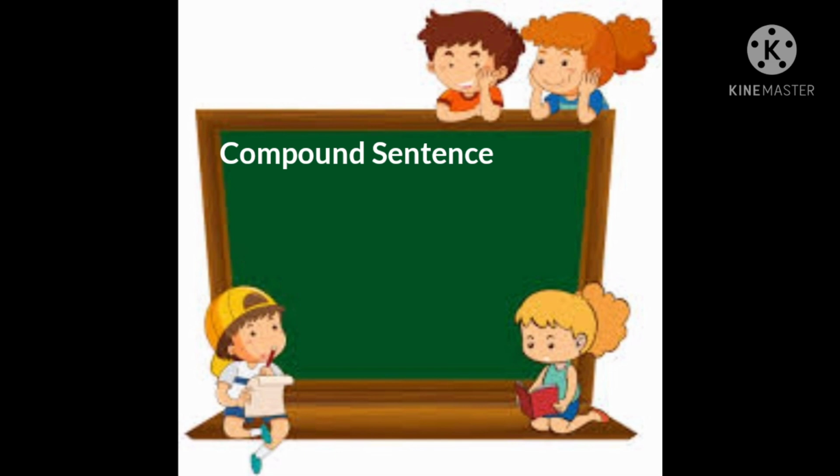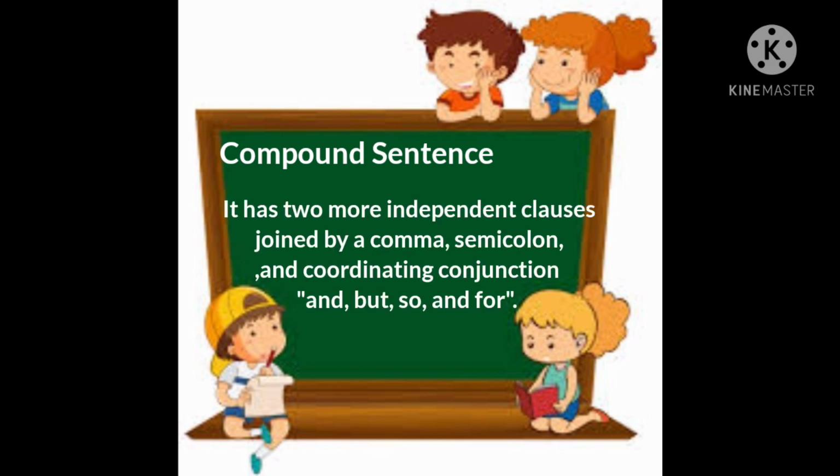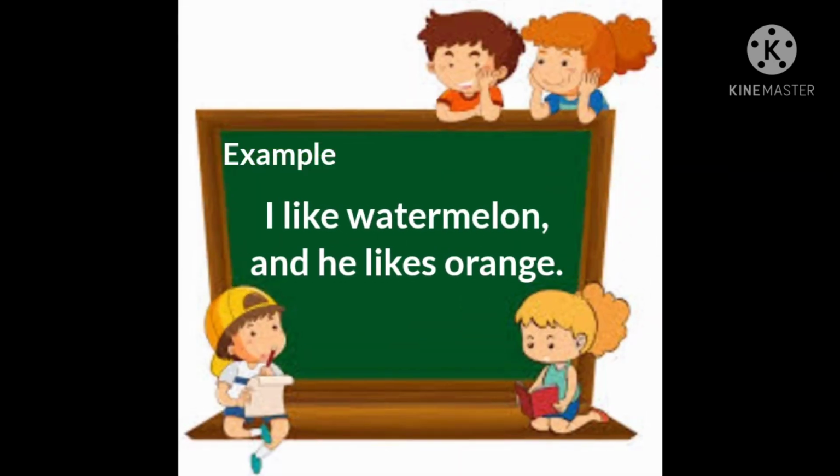Next, let's proceed to the compound sentence. It has two or more independent clauses joined by a comma, semicolon, and coordinating conjunction: and, but, so, and for. So, for example, I like watermelon, and he likes orange.